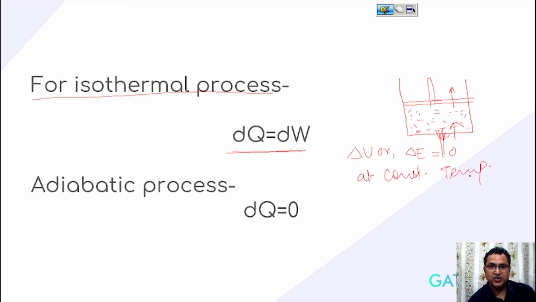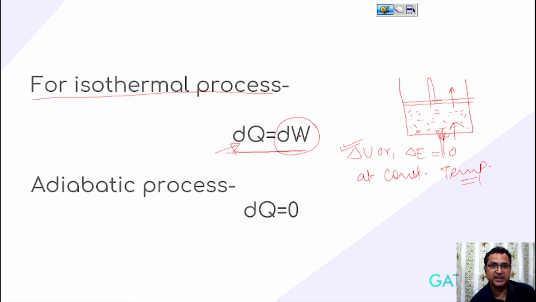So from here we say that internal energy or energy of a system depends on temperature. So if the value of temperature remains constant, then the change in internal energy of a system is always 0, or its value remains constant. So in an isothermal process, whatever amount of heat is given is utilized in doing some work, and this work will be done in such a way that the temperature inside the cylinder will always be constant.